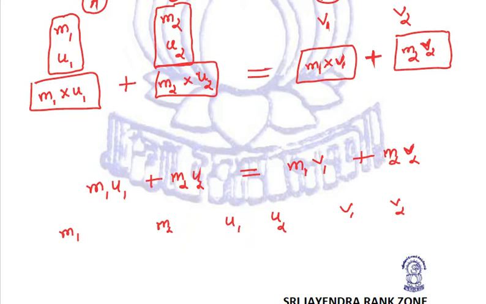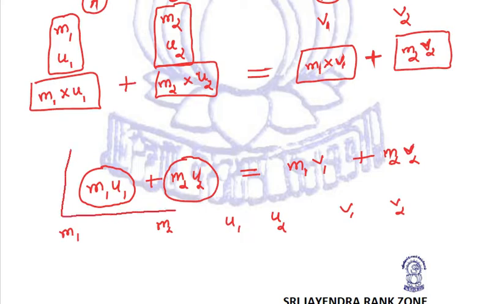Correct? This m1 u1 is the initial momentum of first object. m2 u2 is the initial momentum of second object. So adding up, we will get this to be the total initial momentum. Initial means this is before collision.